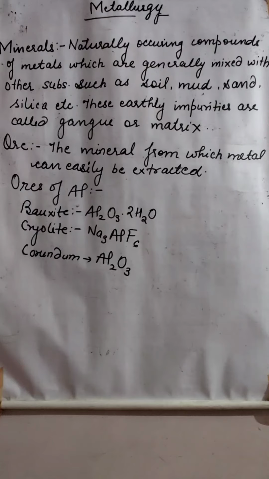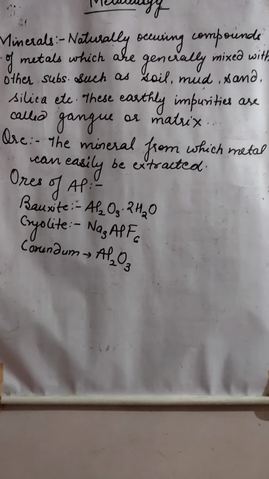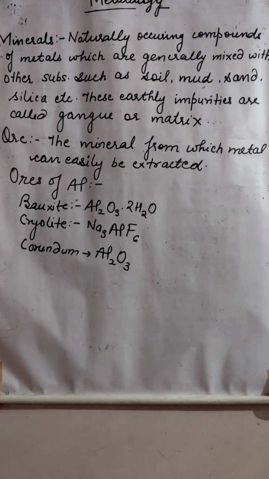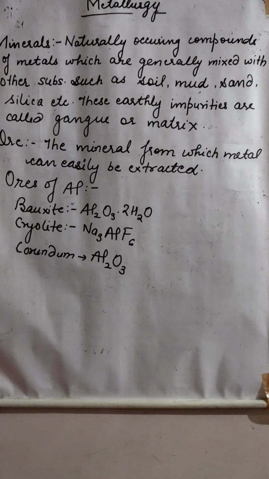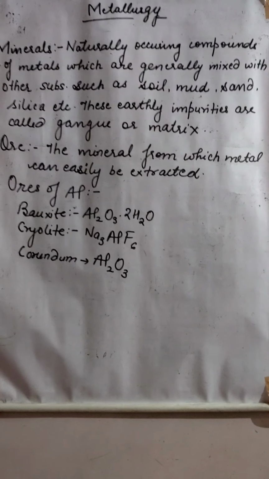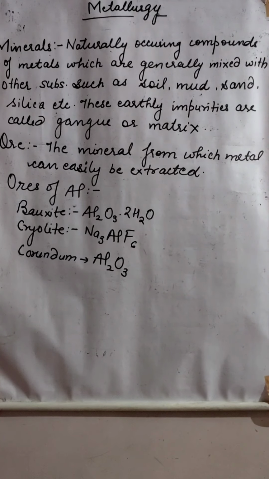Now, ores of iron, ores of aluminium, and one more are given in your book, but in your course for this year it is only the ore of aluminium. So what are the ores of aluminium? There are three main ores of aluminium.